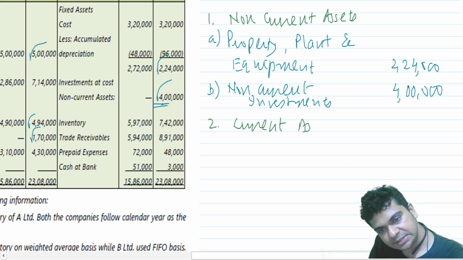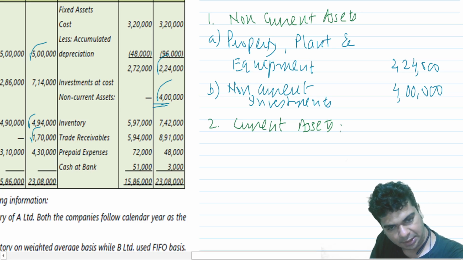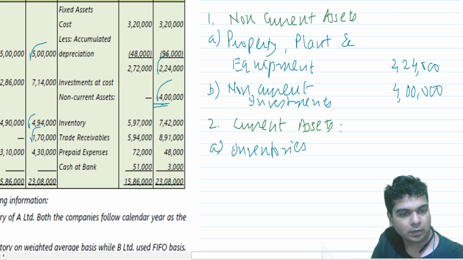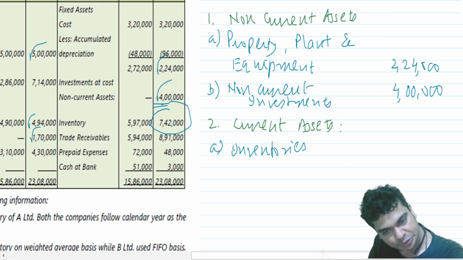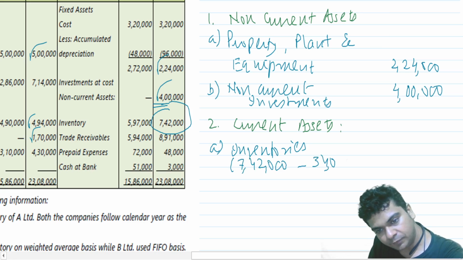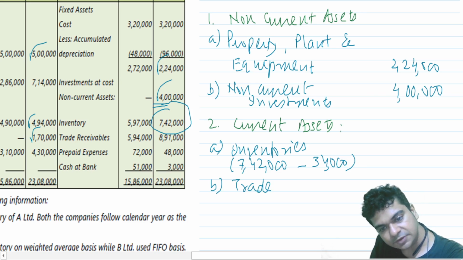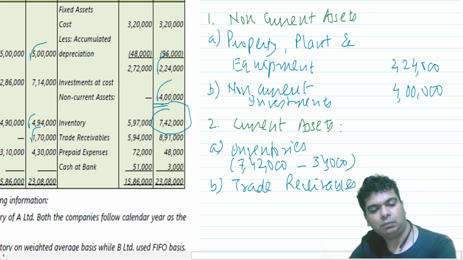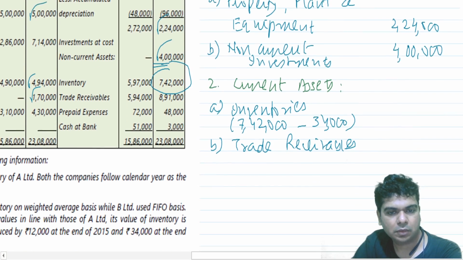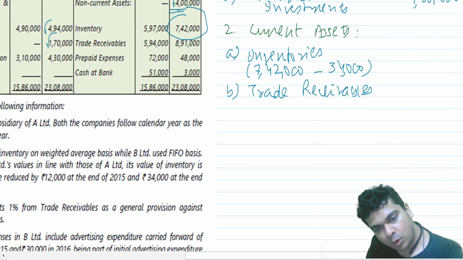Two, current assets. Under that we say A, inventories 7,42,000. We have reduced the inventory by how much? 34. And we say B, trade receivables. They are showing in the balance sheet 8,91,000.